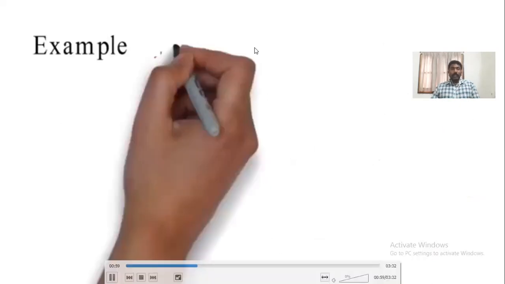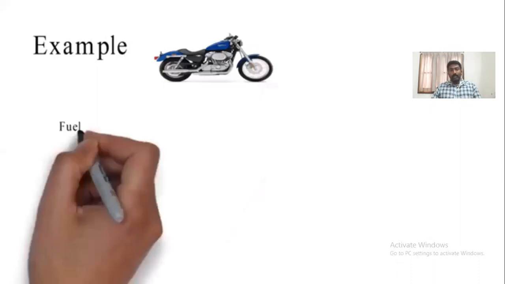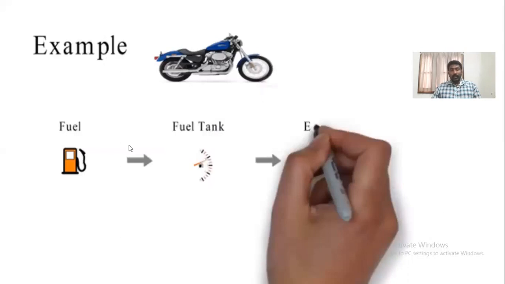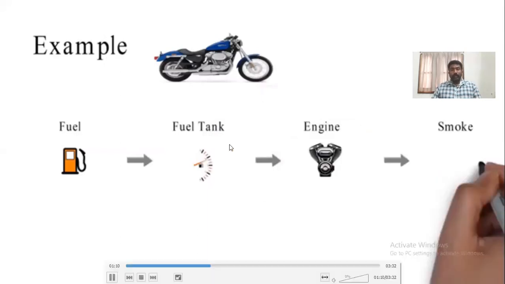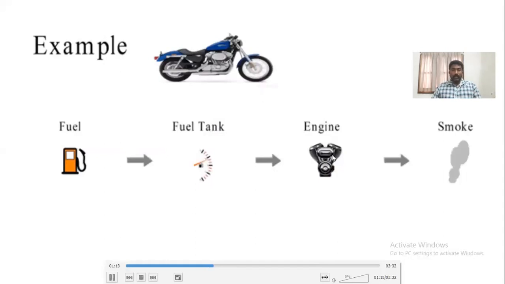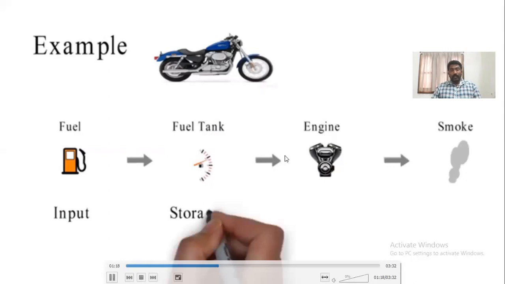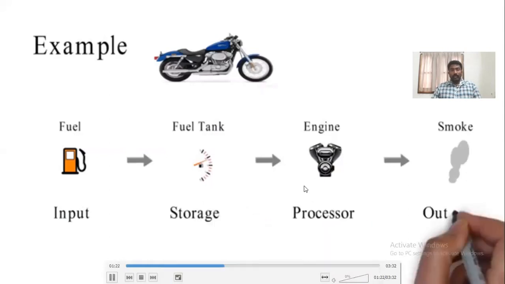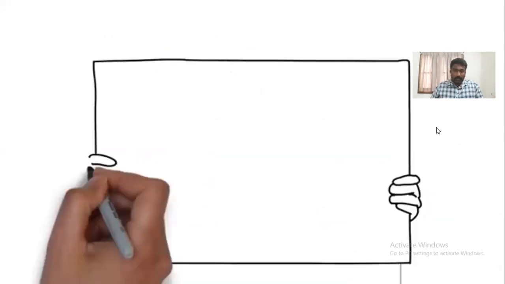So let us see a sample example which is also related to how a computer works. Let us take the example of a bike. A bike has a fuel tank, and once the fuel is given to the bike, it is stored in the fuel tank, and it has an engine, which generates an output that is called smoke. So let us take this with our computer example. We will take input as the fuel, storage as the fuel tank, and processing as the engine. So we will get output in the form of smoke. So this is an example of a computer system.